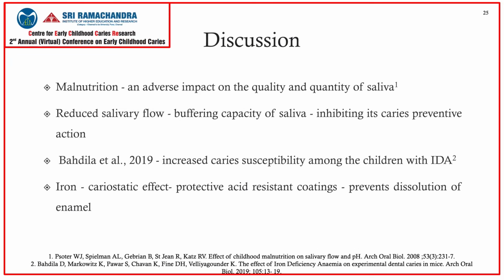Iron deficiency, a form of micronutrient malnutrition, is said to have an adverse effect on the quality and quantity of saliva in early childhood. Reduced salivary flow affects the buffering capacity of saliva, thereby inhibiting its caries preventive action. Bahadilla et al. reported increased caries susceptibility among children affected with IDA. Iron has a cariostatic effect due to a protective acid-resistant coating, which in turn prevents further dissolution of enamel. Iron, in addition, is also said to have a significant inhibitory effect on the growth of Streptococcus mutans, the early establishment of which is directly related to the severity of dental caries.